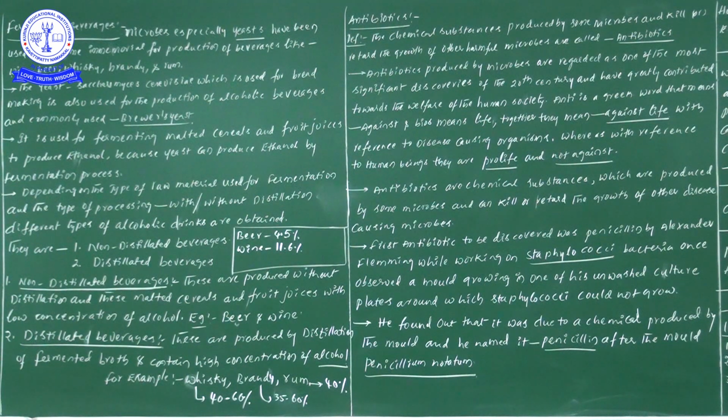I have given the same concentrations in my June classes, which I have recorded on my phone. I explained this entire concept there, but there is a chance these values change. Once you see whiskey and brandy, whiskey is 40 to 60% and brandy is 35 to 60% alcoholic concentration. They may give the minimum value or the maximum value, so there is a chance the alcoholic concentration changes.